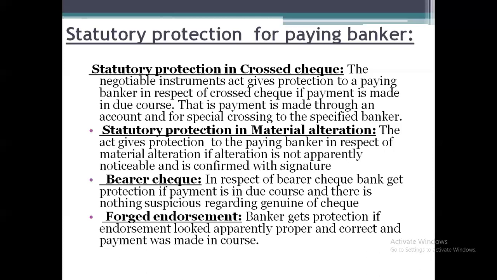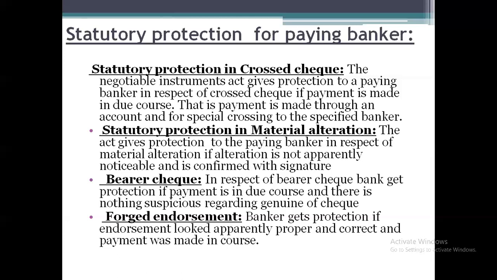Second point, we can claim the statutory protection in the case of material alteration. We already know that material alteration is any change or alteration that has been made on the check or the negotiable instrument. Before making any payment to the customer, the paying banker has to check whether any alteration has been made on the negotiable instrument or check.